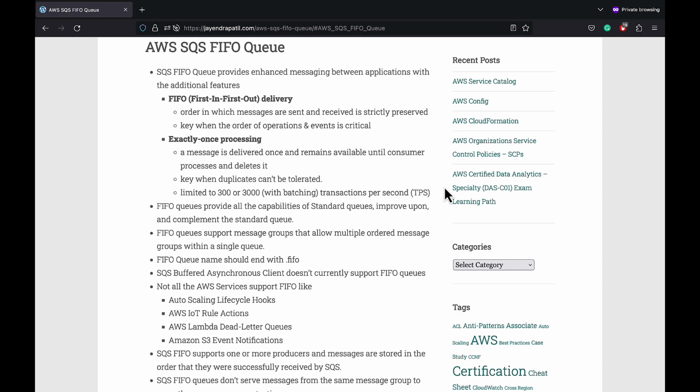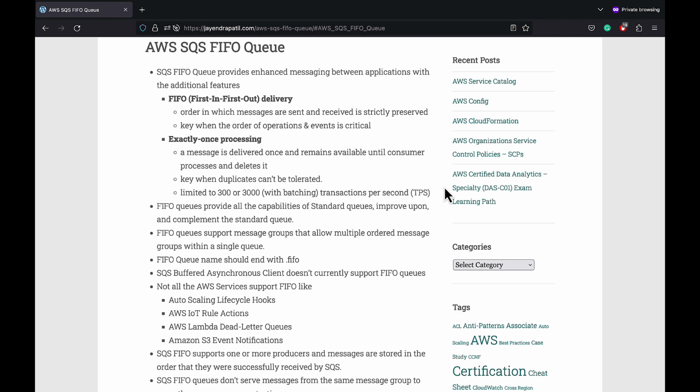For an example, in a financial domain, you can use the customer ID as the message group ID, ensuring that the customer transactions and payments are processed in a strict order. Every message can be associated with a message group ID, without which the action fails.